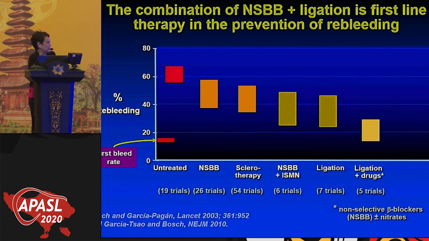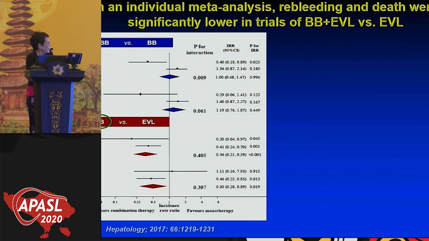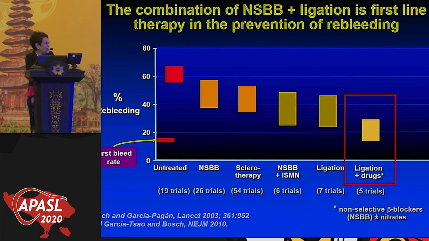So then the best treatment has been the combination of ligation and drugs, not one or the other, like Dr. Abbas showed you, but the two therapies together. So now it becomes much more important whether we're going to use beta blockers or not. And in the past, when we did all these studies, we used to combine. We forgot about all the other complications, and we combined patients that had ascites, for example, with a patient who did not have ascites. We combined all compensated and decompensated patients.